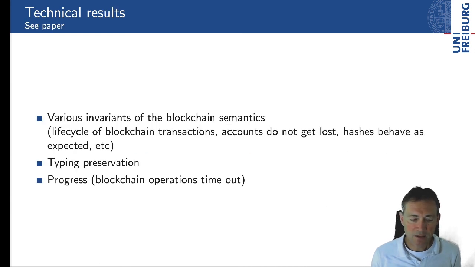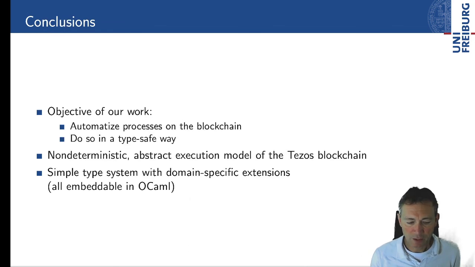We have various technical results. So we prove invariance of the blockchain semantics, we prove meta theory, typing preservation, and progress. Progress happens because blockchain operations actually are able to time out.